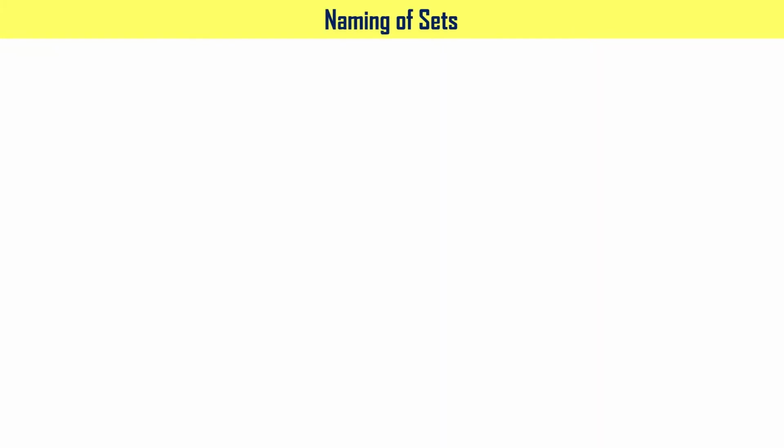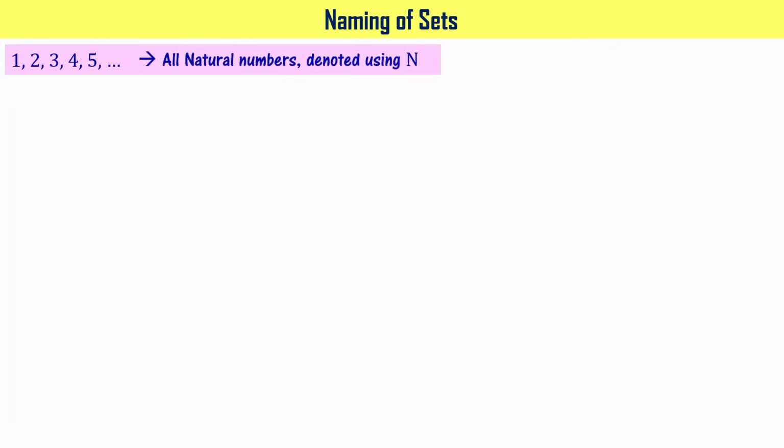Now let us learn about naming of sets. 1, 2, 3, 4, 5 and so on. What are these? These are numbers, right? Specifically, these are natural numbers. They are denoted using the letter N, right? When you write this collection of numbers in set notation, you write N equal to 1, 2, 3, 4, 5 and so on between two curly brackets. These are called curly brackets or braces.